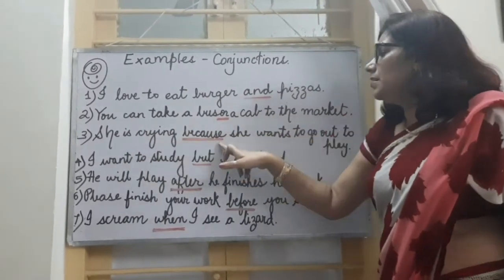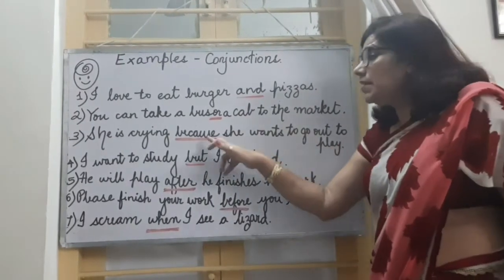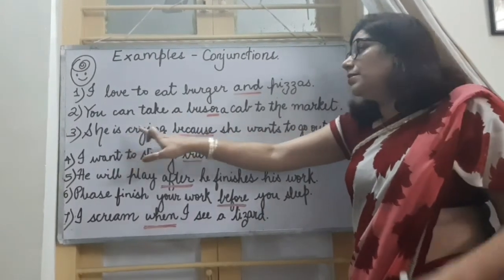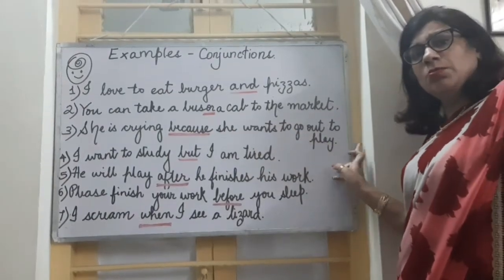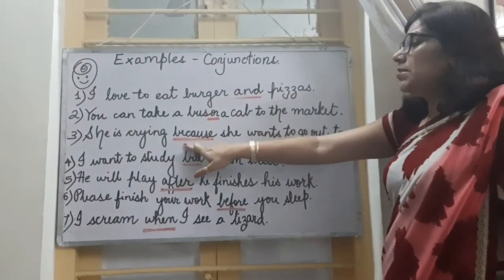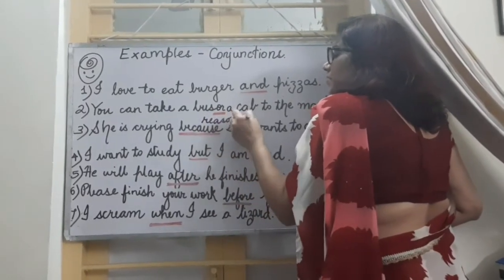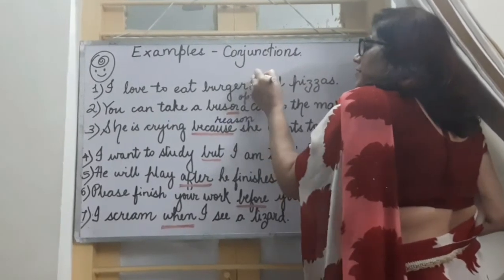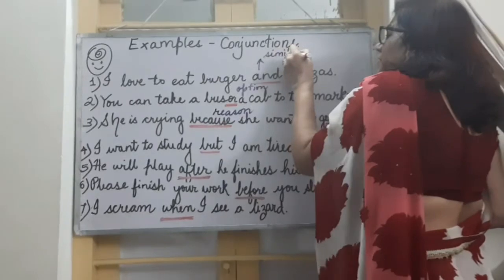She is crying because she wants to go out to play. Here we are giving a reason. We know that she is crying. But why is she crying? She is crying because she wants to go out to play. So because is showing reason. Here we are showing an option, and here we are discussing a similar idea. Right?